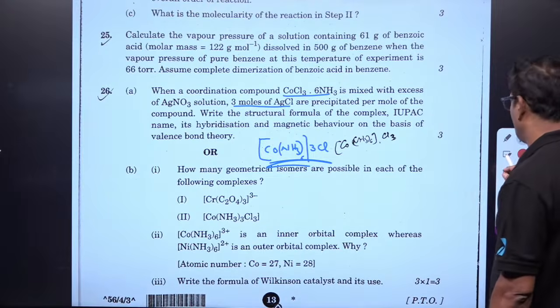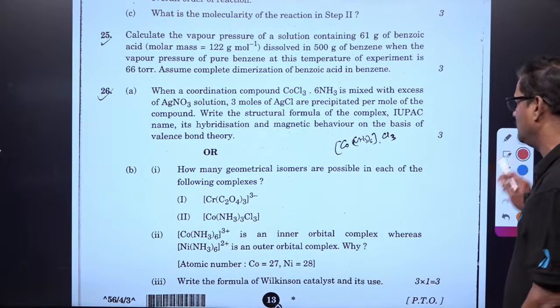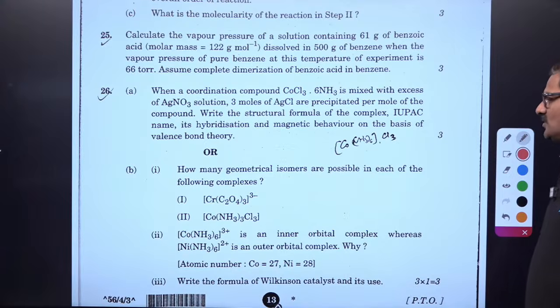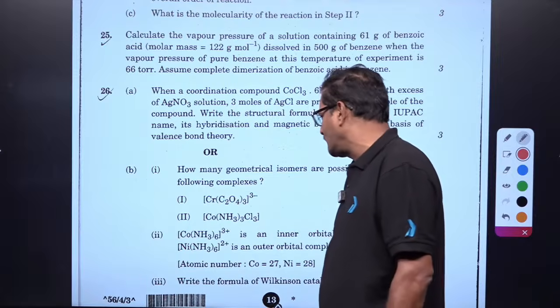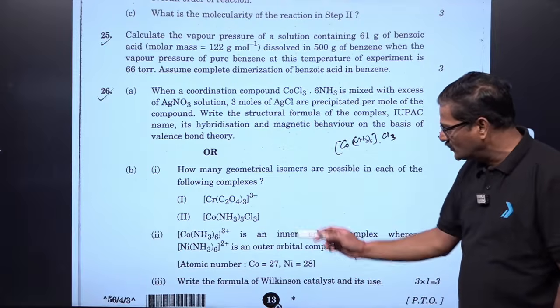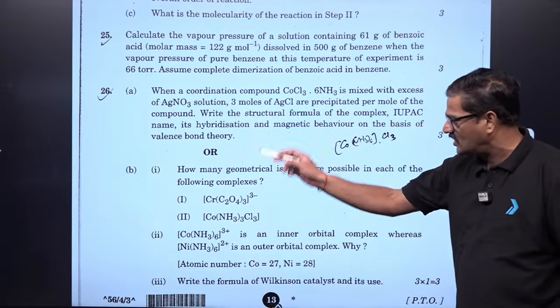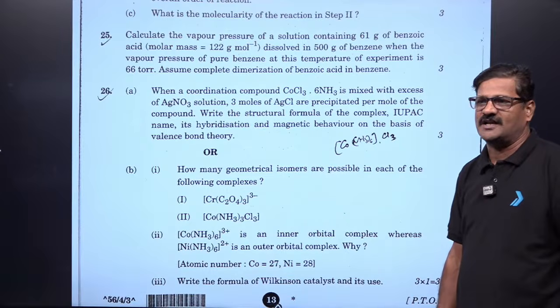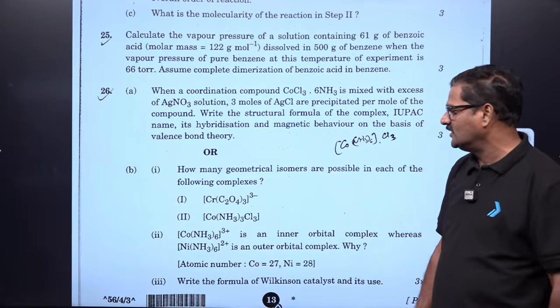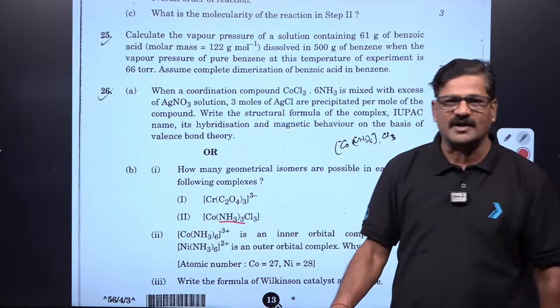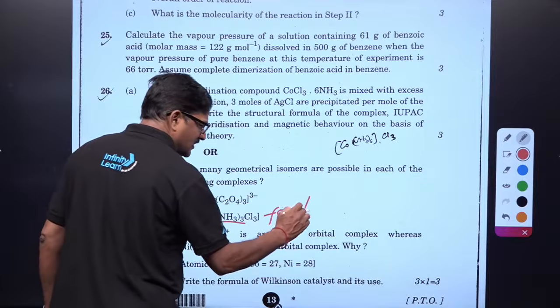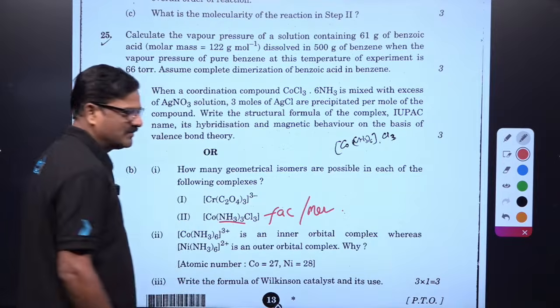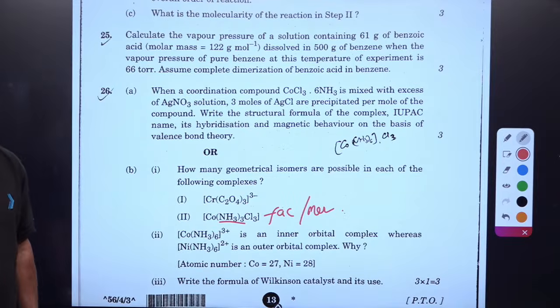How many geometrical isomers are possible in each of the following complexes? You can see the trisoxalate of chromium(III) ion, which has cis, trans and optically active D and L isomers. While here you can see geometrical isomers, FAC and MER can also be seen, right?